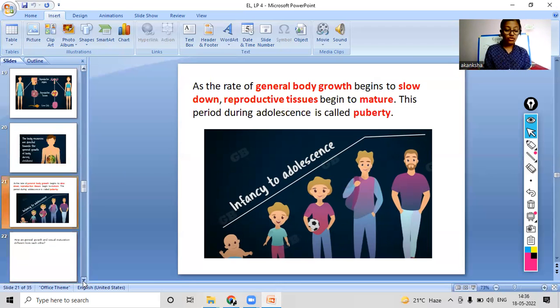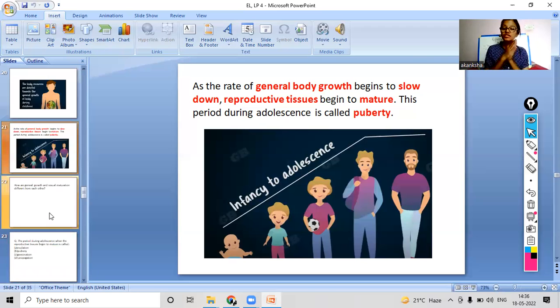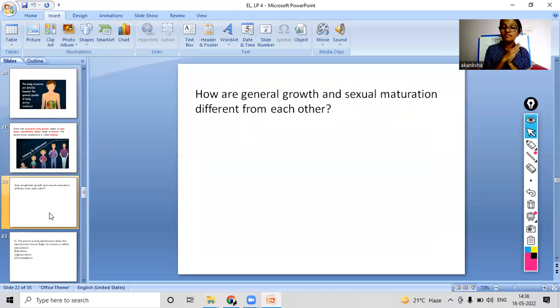So now we will move on ahead. There is a question and you have to find the answer to it: how are general growth in our childhood and sexual maturation different from each other? We just discussed many topics, and based on those topics, you have to answer this question. You can write down your answers in the comment box.